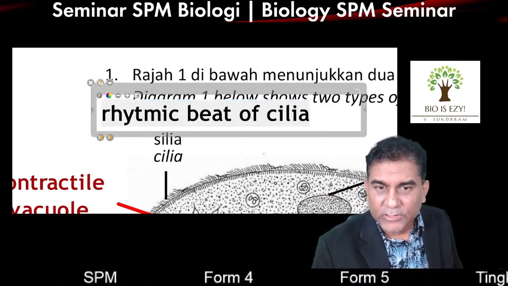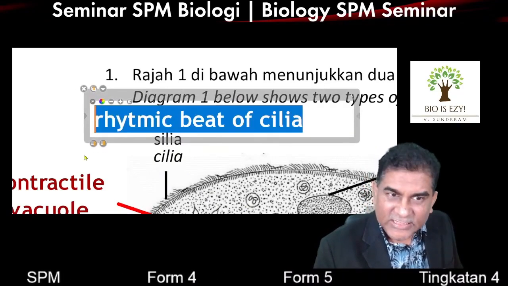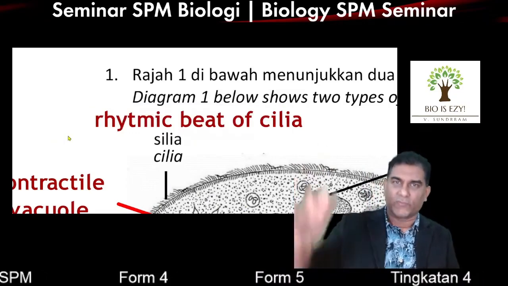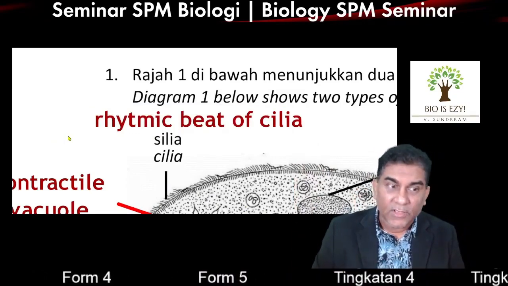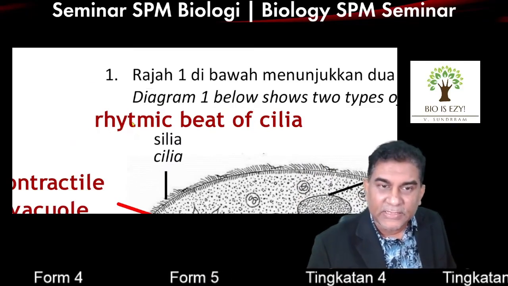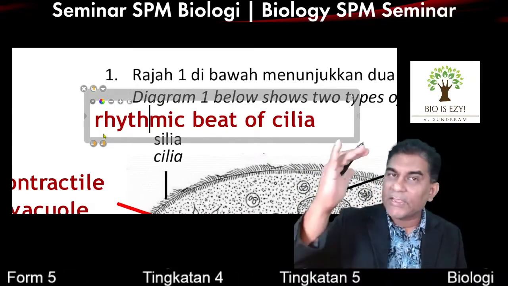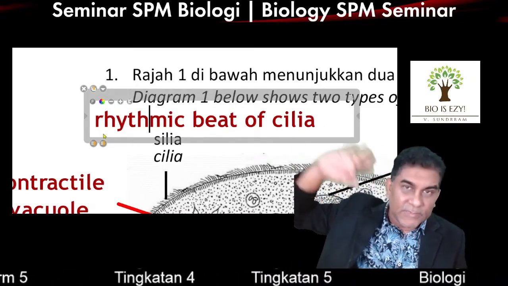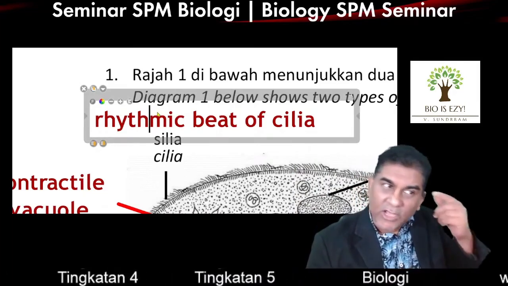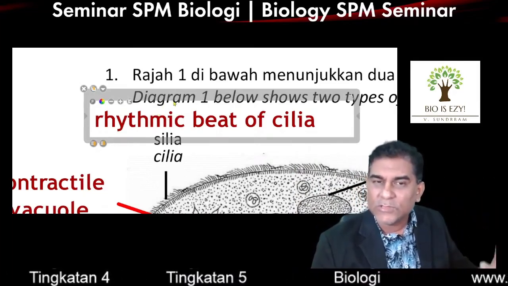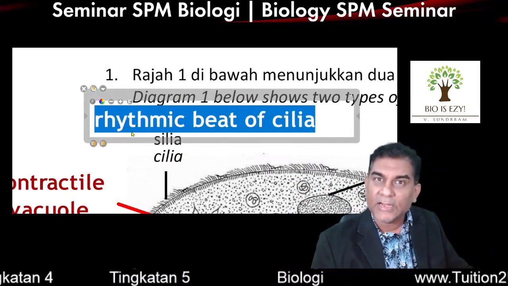So if I wanted to create an easy question for you, the easy question is: explain how paramecium moves. It moves by rhythmic beat of cilia. If I want to make it an easy question, explain how paramecium moves: rhythmic beat of cilia. So that's the easy question. Now, what I was thinking, I want the student to write rhythmic beat of cilia, but I want to make it hard.